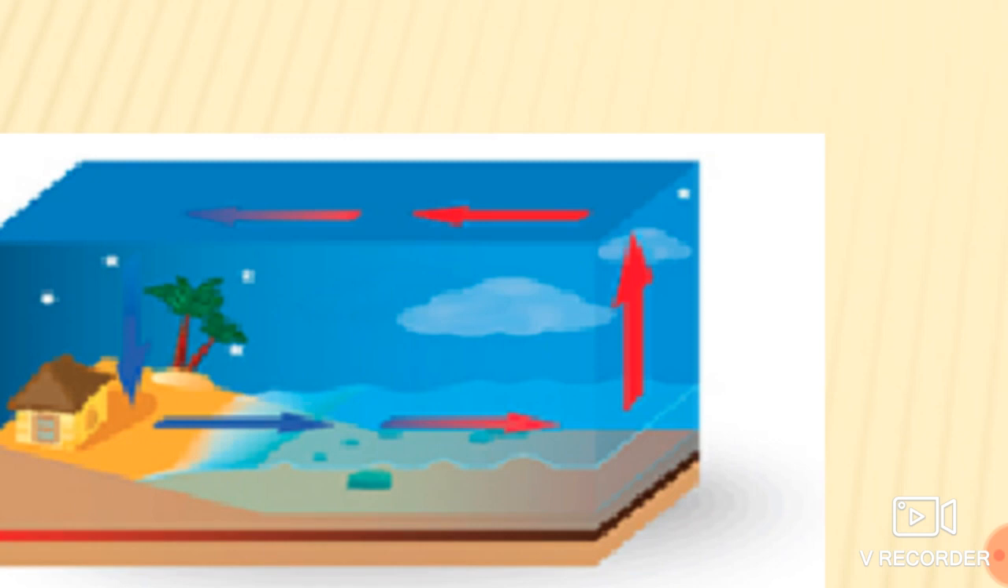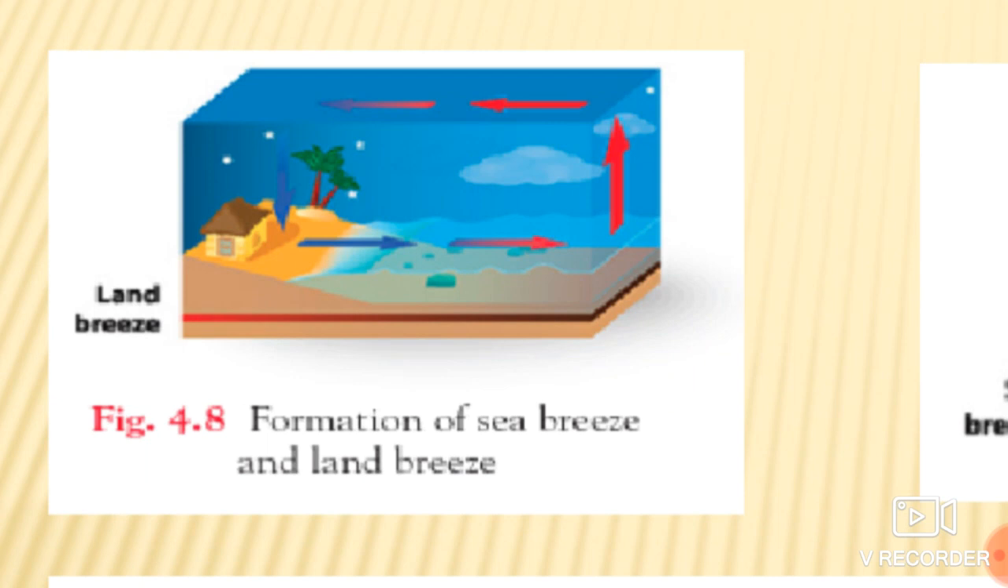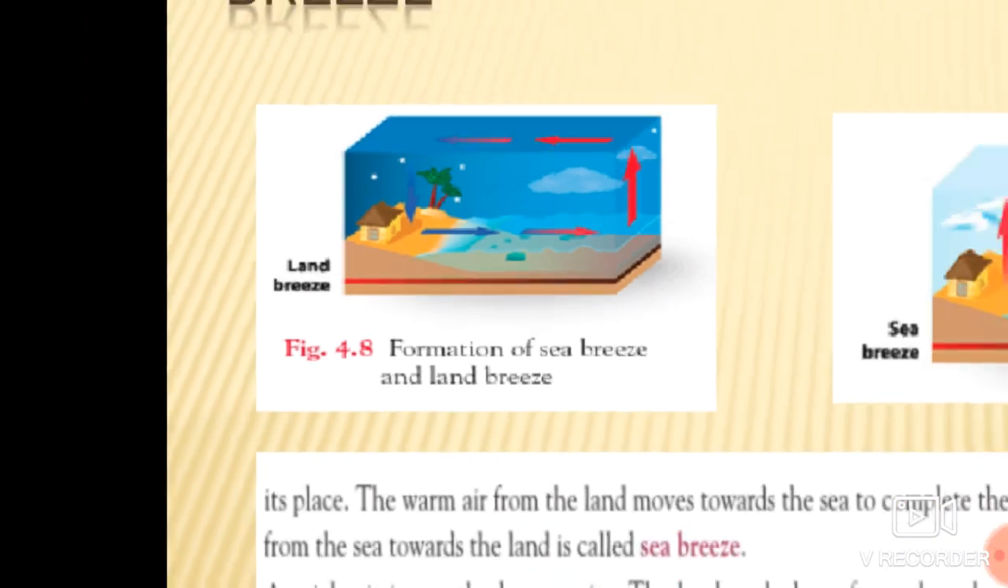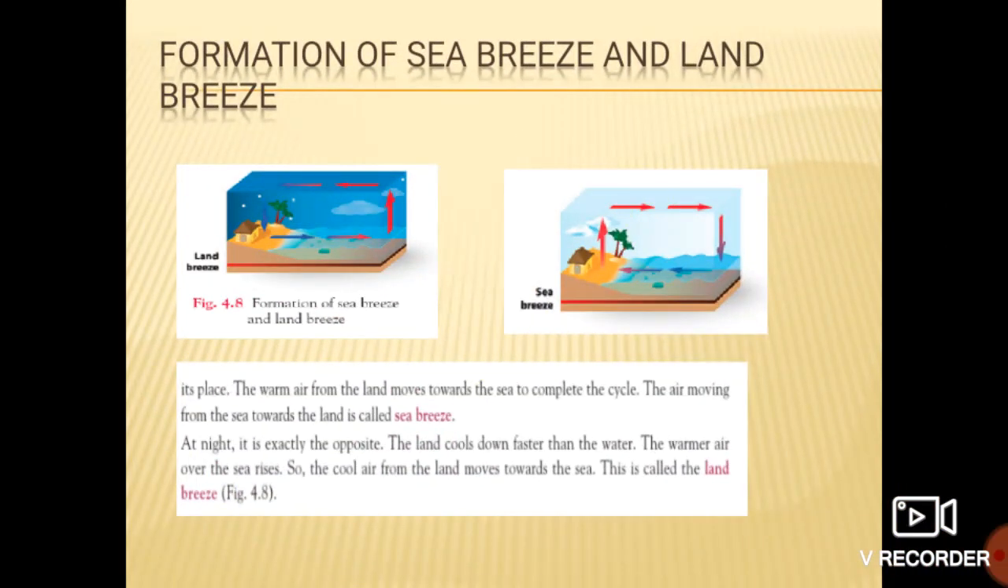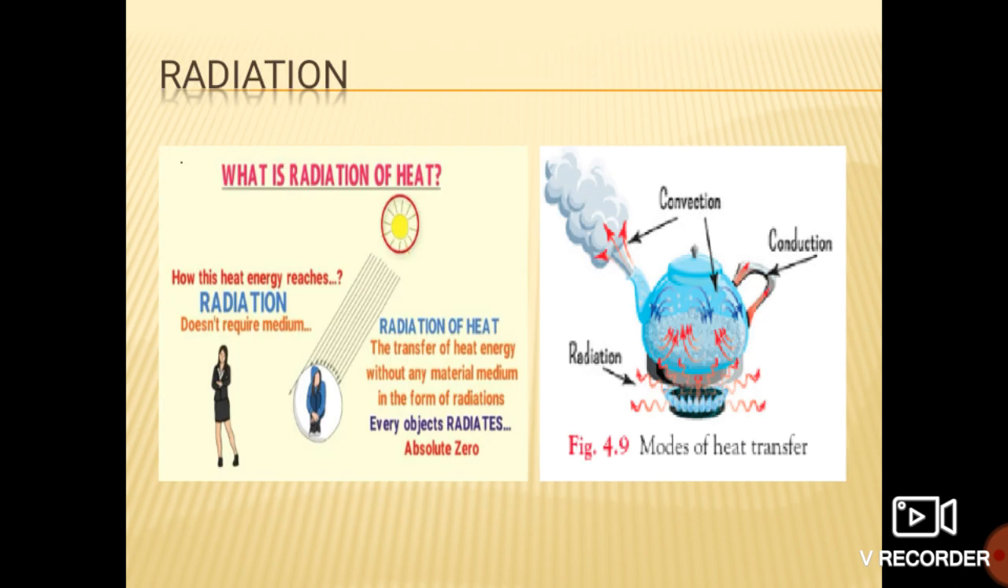So this also completes the cycle. The cool air from the land goes to the sea, and the warm air from the sea goes to the land. So this is called the land breeze. Okay, so this is all about the formation of sea breeze and land breeze, where the principle of convection is used. Now the next term is radiation.